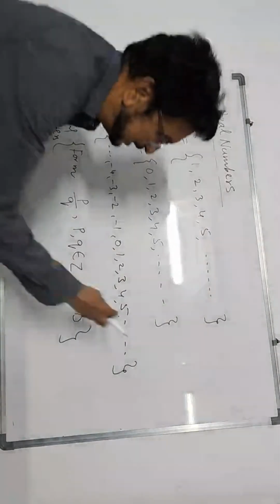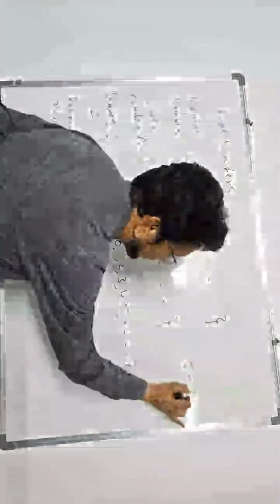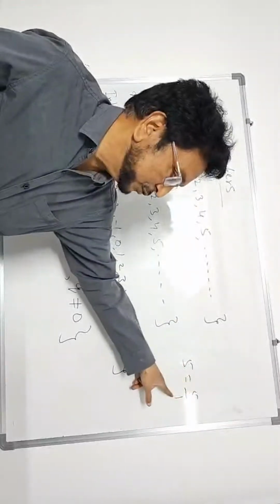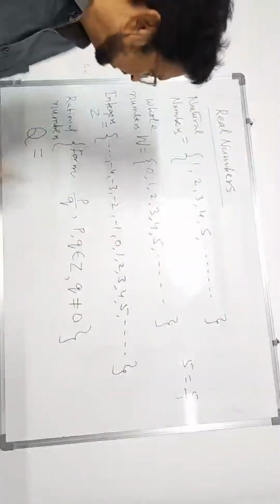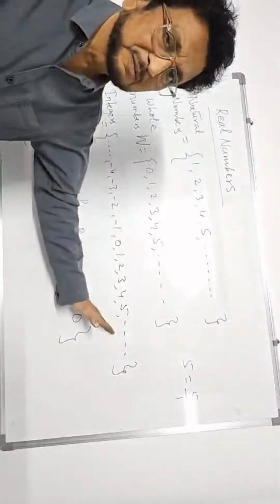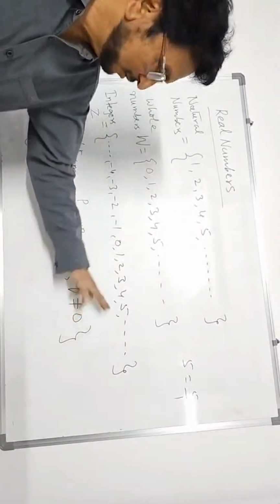How? We can write 5 as 5 by 1. This is p, this is q. They belong to integers. Therefore, all these numbers are also rational numbers. All these numbers. 0 also is a rational number.